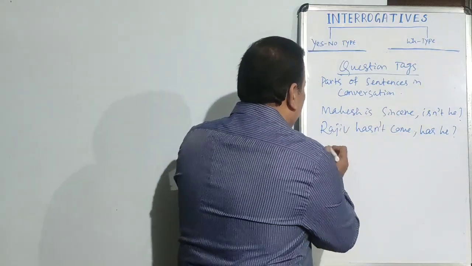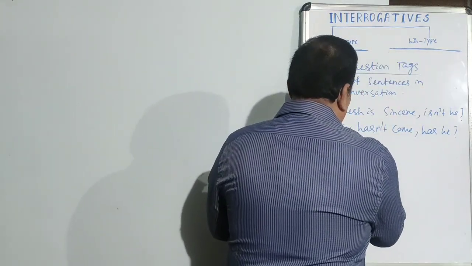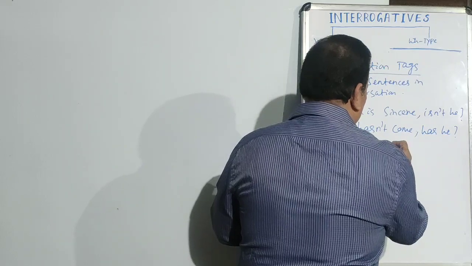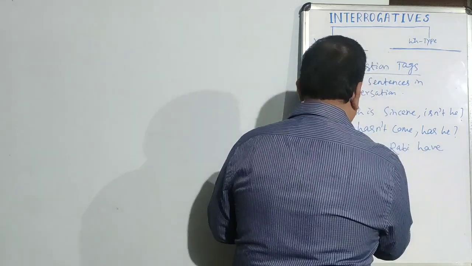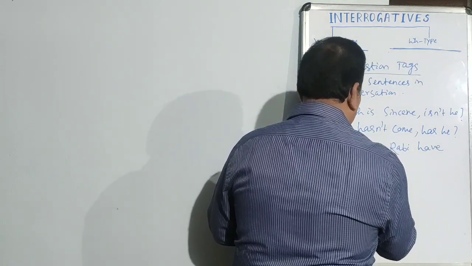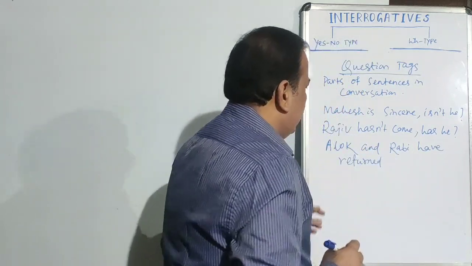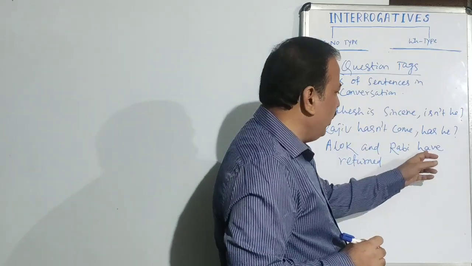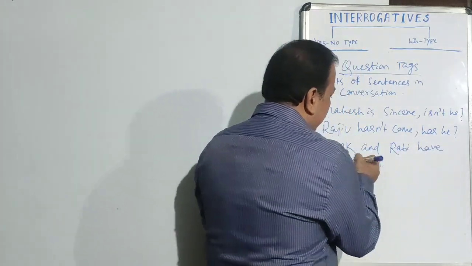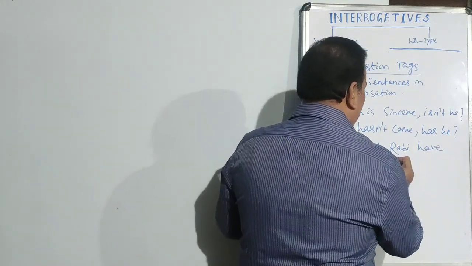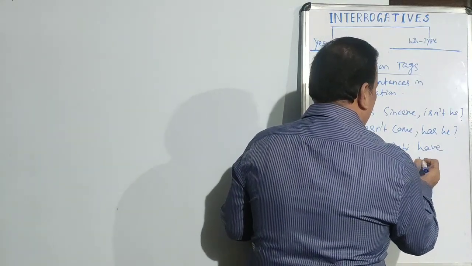Another example. Alok and Ravi have returned. Here the auxiliary verb is have. So the question tag of this sentence will be, have not they?